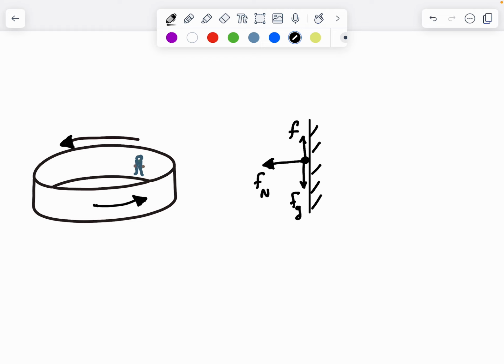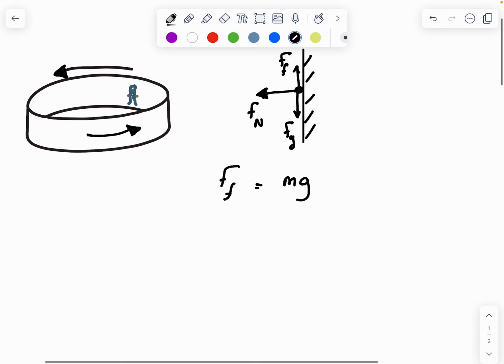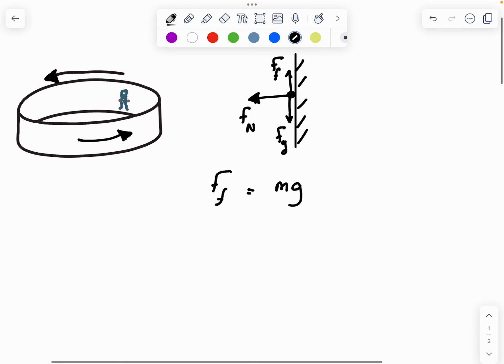So that you don't fall down, this force of friction, let's write it like that, should be equal to Fg. Now, there is a relation between the force of friction and the normal force. The more the objects are pushed together, the more this friction will increase. It will be harder for the objects to move, and that's what's happening. The faster it's spinning, the more you feel yourself pushed to the wall of the spinning ride, and hence the friction increases, and you are going to stay stable, not falling down.